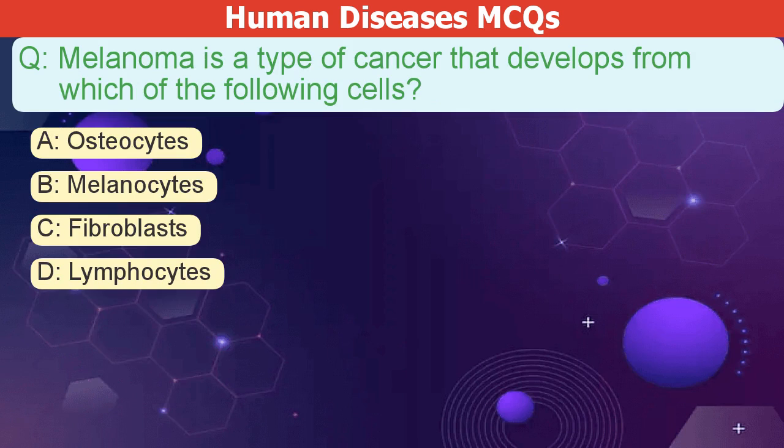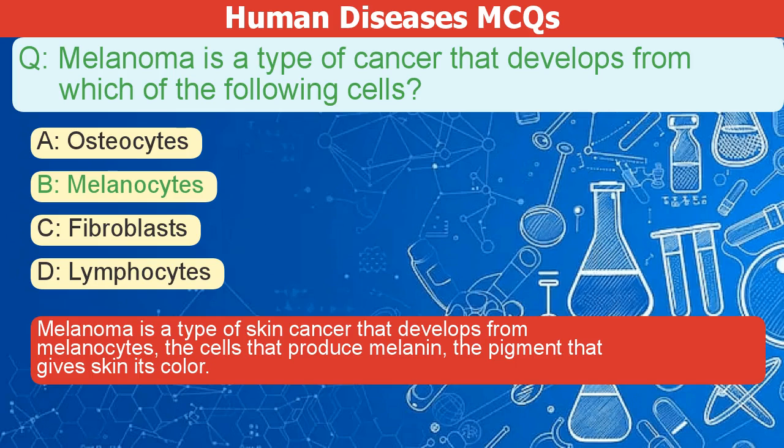Melanoma is a type of cancer that develops from which of the following cells? A. Osteocytes. B. Melanocytes. C. Fibroblasts. D. Lymphocytes. The correct answer is B. Melanoma is a type of skin cancer that develops from melanocytes, the cells that produce melanin, the pigment that gives skin its color.